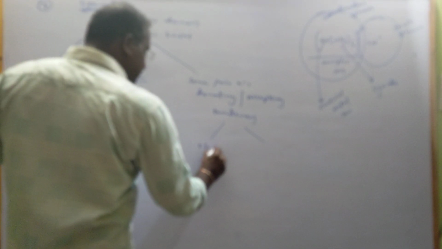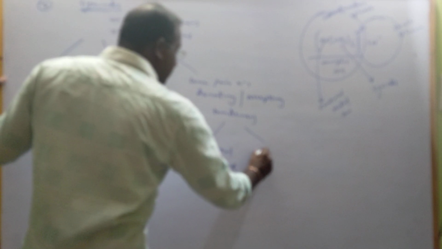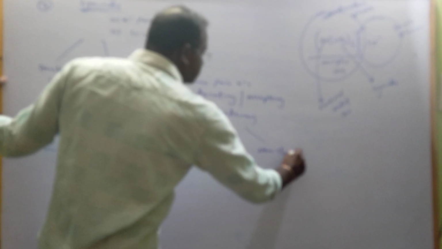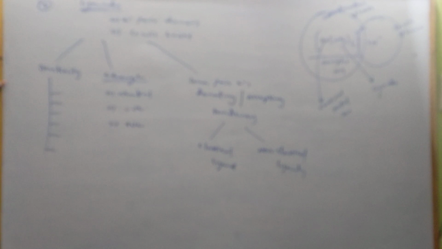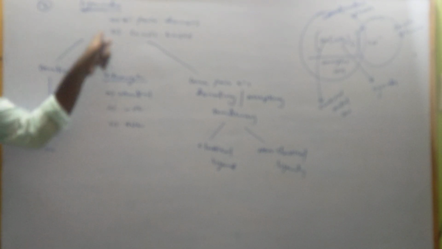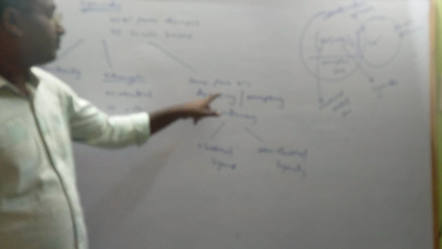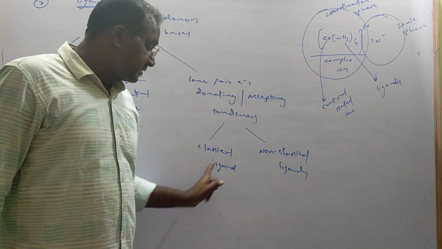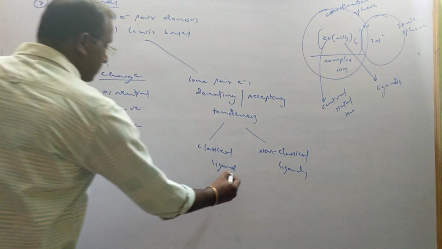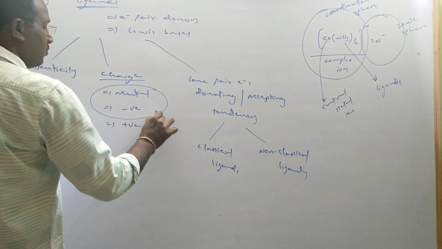Classical ligands and non-classical ligands. So again, based on denticity, there are several types. Based on the charge, the ligands are 3 types: neutral ligands, negative ligands, positive ligands. Based on lone pair electron donating and accepting tendency, there are 2 types: classical ligands and non-classical ligands.